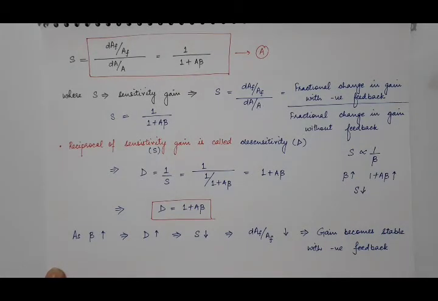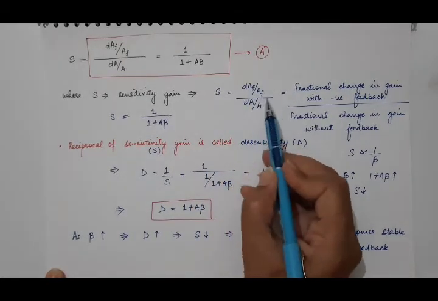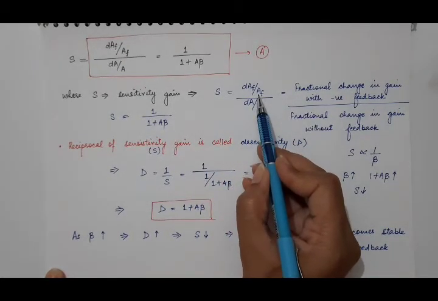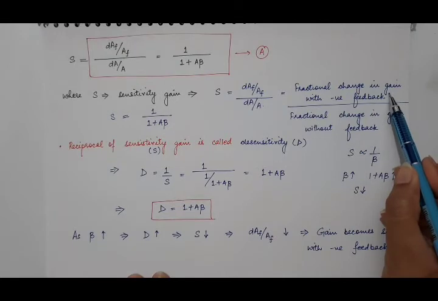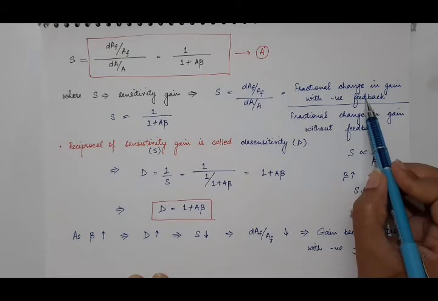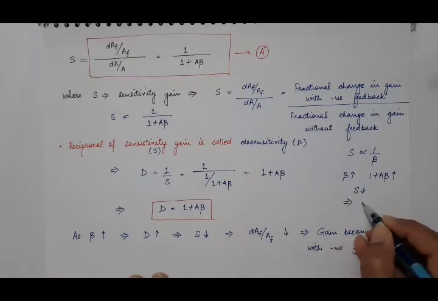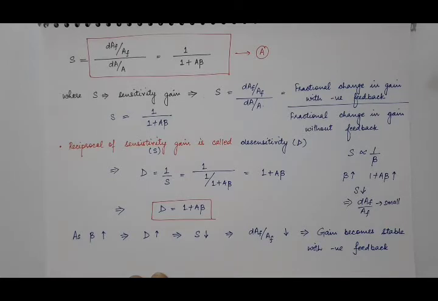Means sensitivity will decrease. And if this sensitivity decreases, it is directly proportional to fractional change in gain with negative feedback. It means on applying negative feedback, fractional change in gain, or fractional change in closed loop gain, will be small. So this implies dAf by Af is small. Means gain becomes stable. If the fractional change in gain with feedback is small, that means gain has become stable on applying negative feedback. So sensitivity has decreased.